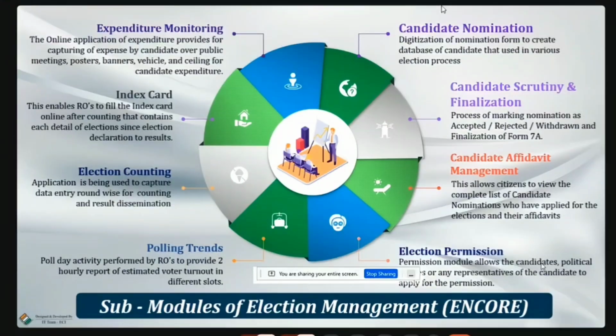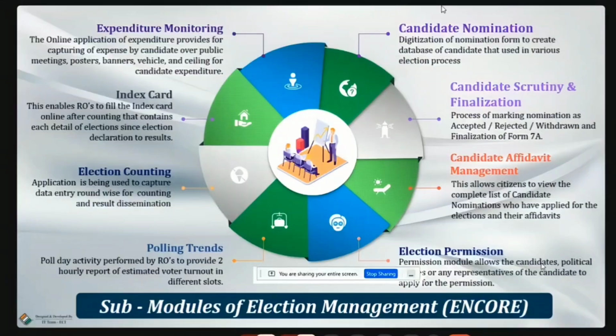The dashboard will be visible to all officials, including DEO, CS, and ECI. So we want the correct update at the end of the day regarding how many nominations have been received. Once the nominations are received, they should be digitized by the end of the day. Usually you can collect all nominations and digitalize after 3 p.m. If one nomination is received, you can also digitize it immediately; that is according to the RO's operational convenience. So the first thing is candidate nomination.